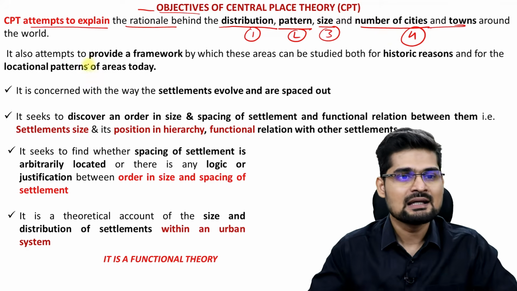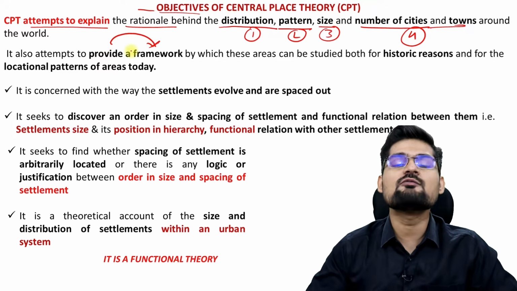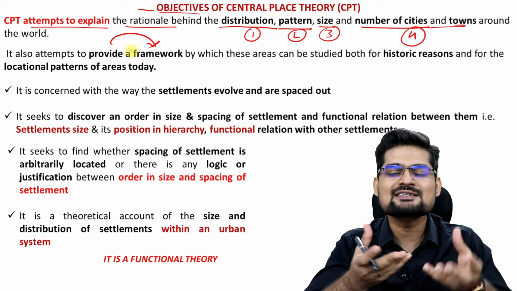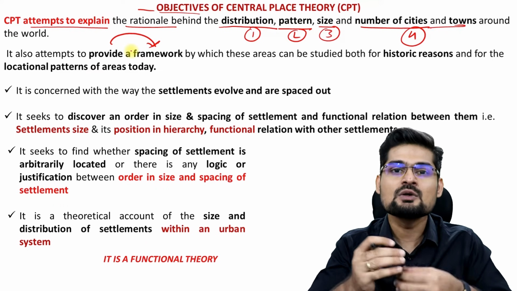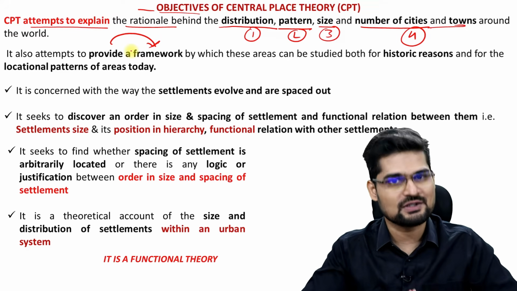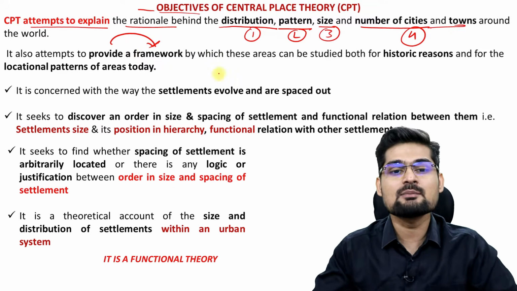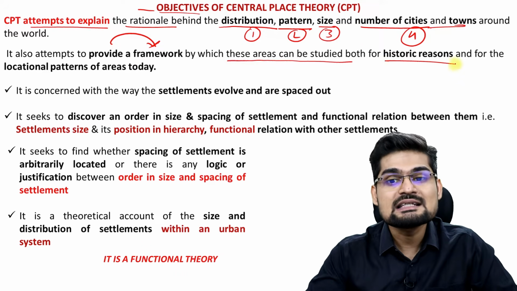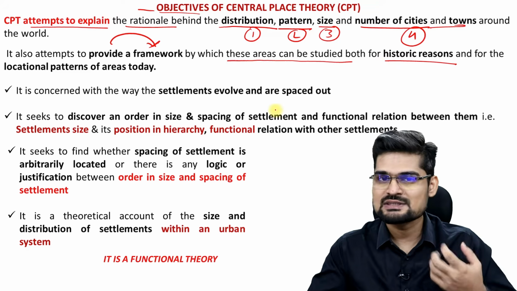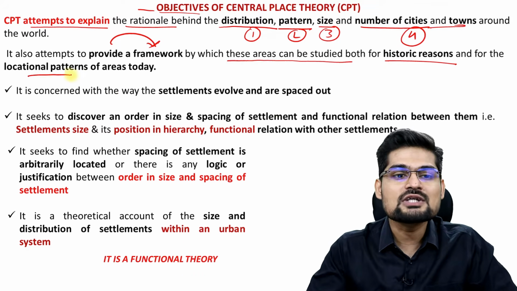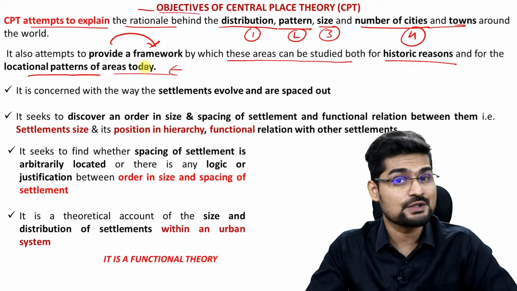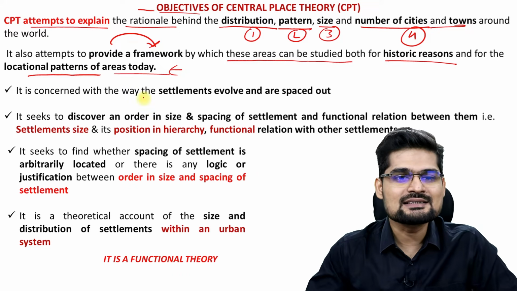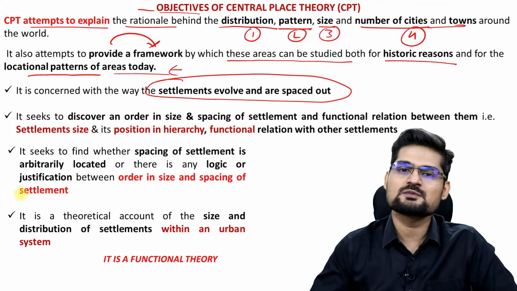That is the first thing. Then it also attempts to provide a framework. Now remember why a framework is needed, because a framework always gives us scope for analysis and also lets us know the scope of that particular subject. So this gives us a framework by which these areas can be studied both for historical reasons like historical evolution of towns and cities, and also for locational patterns of these areas in today's world. That's why central place theory is still as important, right? So it is concerned with the way of settlements have evolved and spaced out.